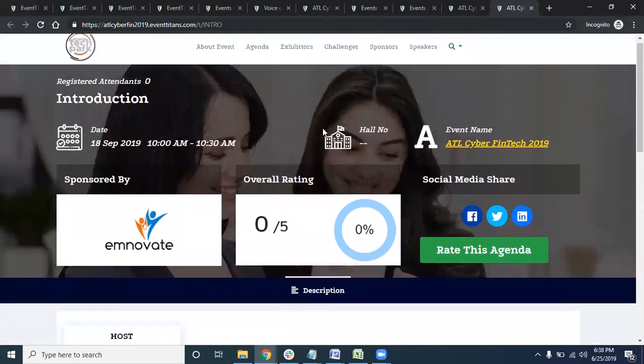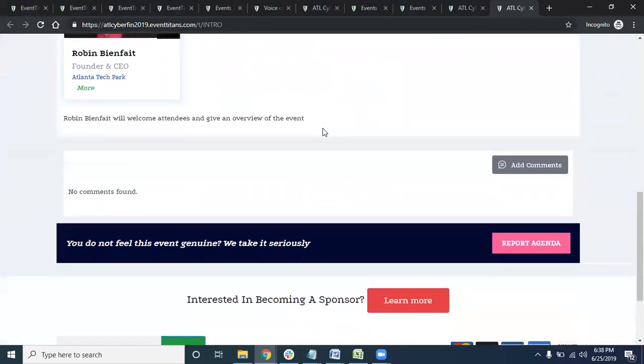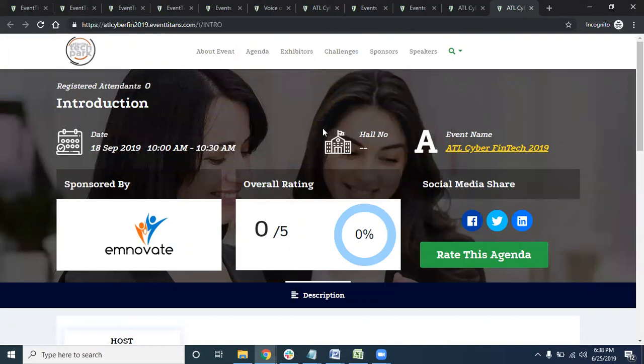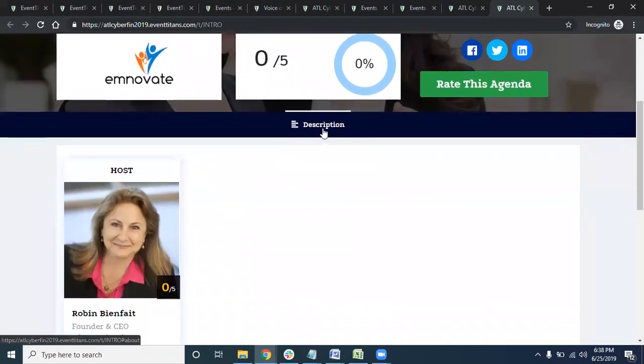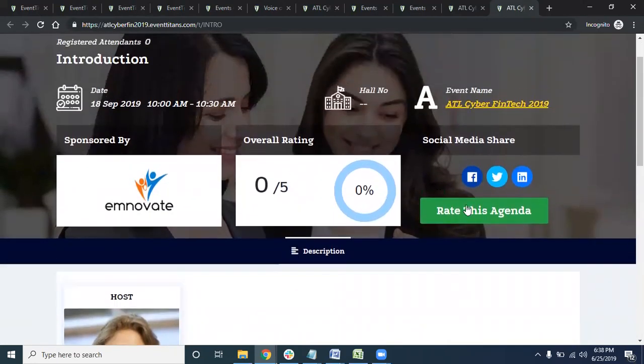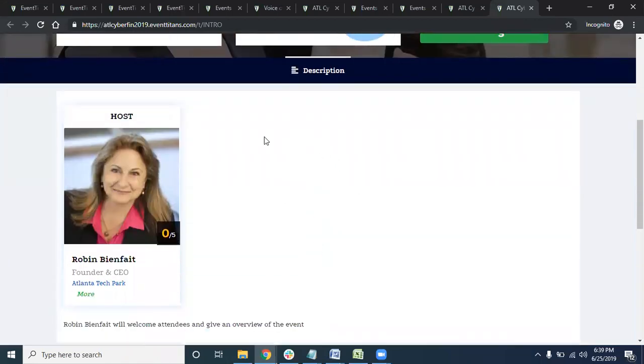And also, the good thing about this is you don't have to ask anybody to do the PPT presentation of a particular agenda. As soon as this particular topic comes up, there is a PPT version of it which will show up like the digital display for this particular topic. Okay, and as you can see, here is the sponsored by and where it's happening, and you can go ahead and rate this agenda right over here as well, on a 1 to 5 scale. If there are any ratings, they will show up right over here.